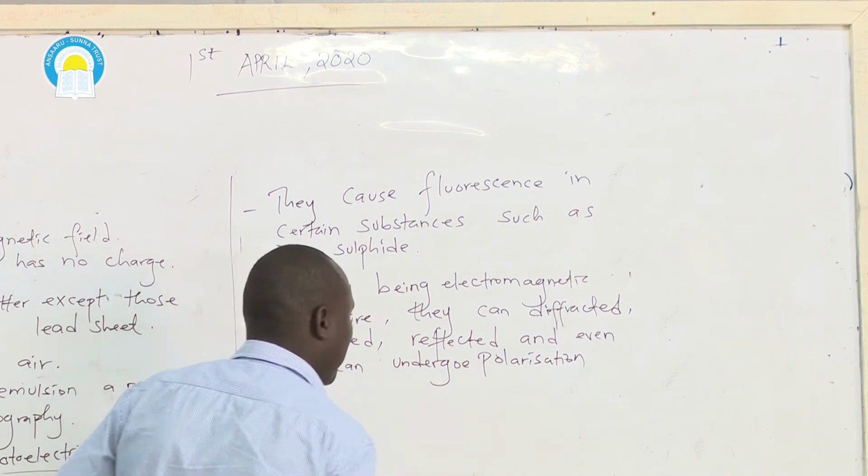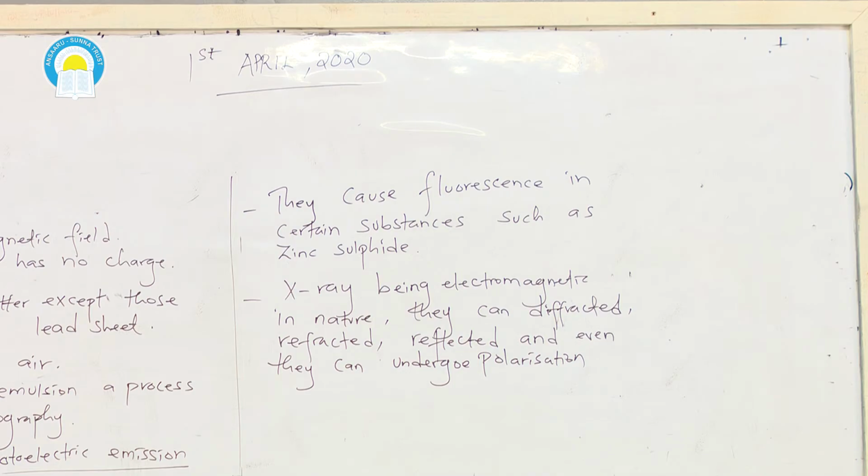So those are some of the properties of waves.